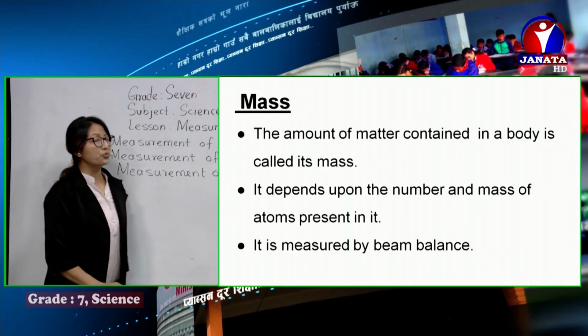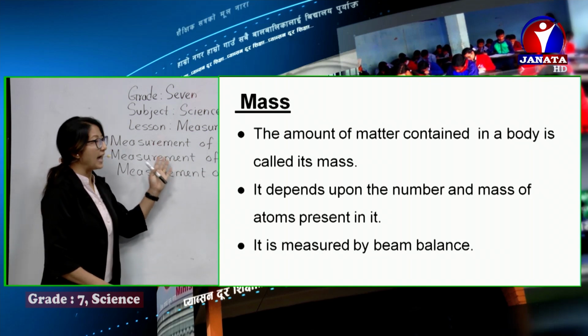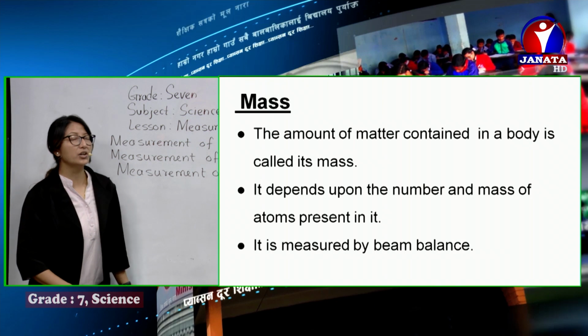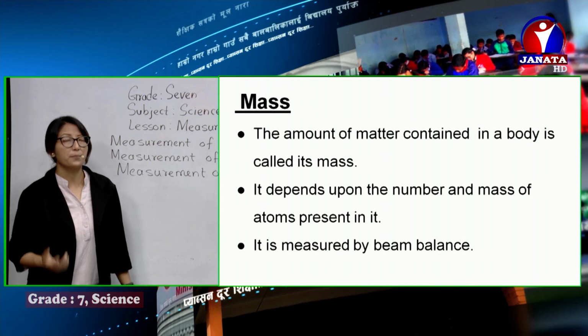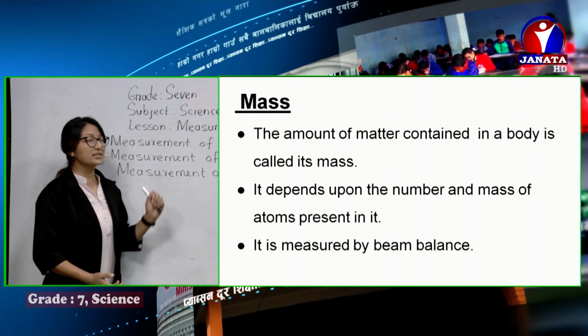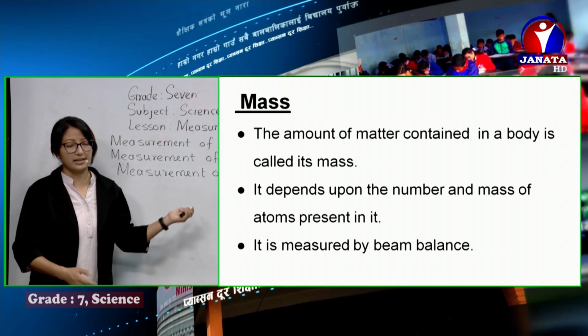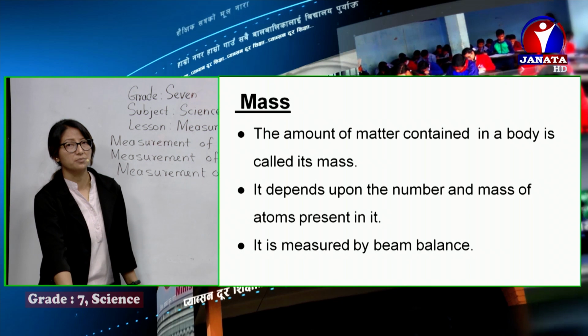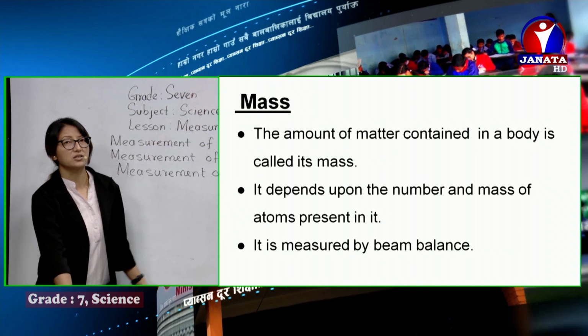So the amount of matter contained in our body, we call it mass, and it depends upon the number of atoms and the mass of the atoms present in that body. That is called mass, and it's measured by beam balance. An instrument called beam balance is there for its measurement. Of course, it's also measured by other balances like pan balance, physical balance, or weighing machines.